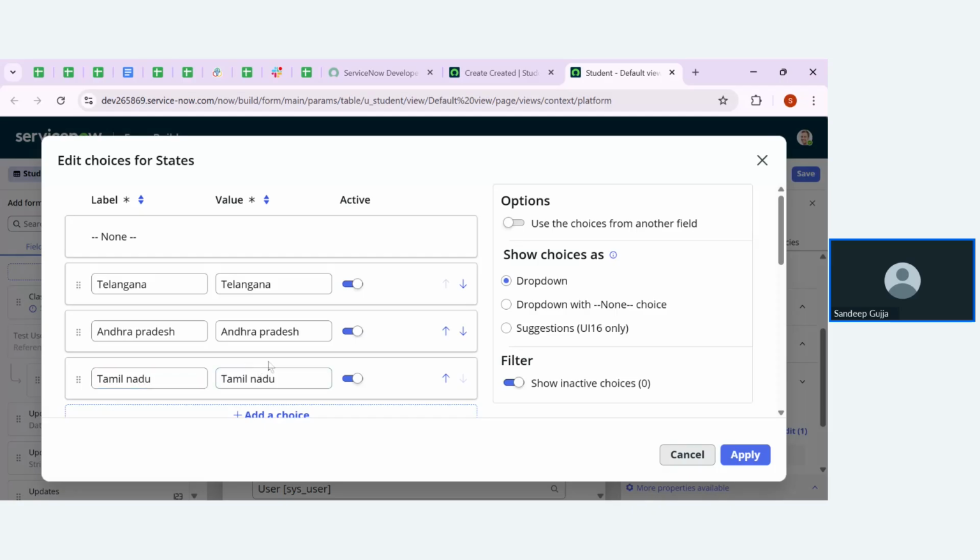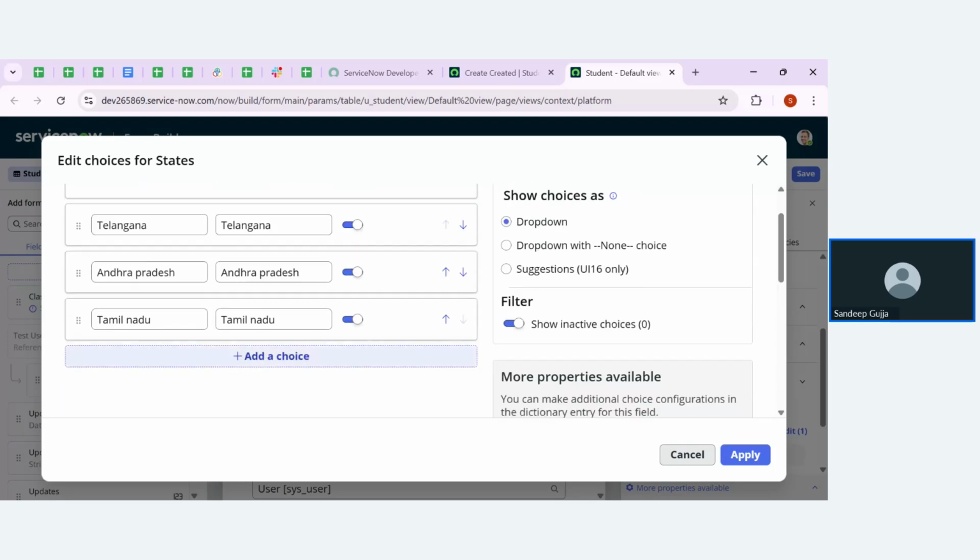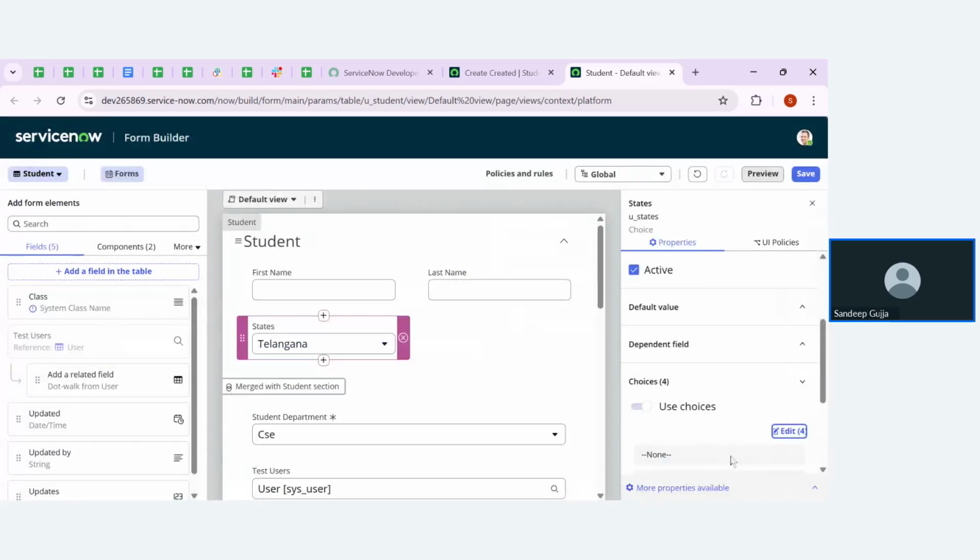So I have selected three different states here. Let me click on apply, so that the choices I have created will be added to the field.